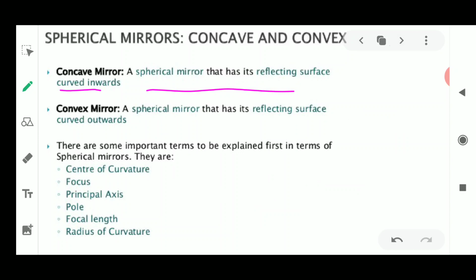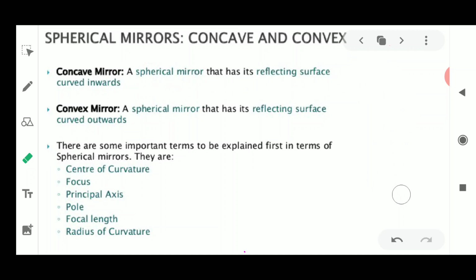Next will be the convex mirror, the spherical mirror which has a reflecting surface curved outside. So once the reflecting surface is curved inwards, this is known as the concave mirror, and if the reflecting surface is curved outside, this is known as the convex mirror. Now this concave and convex mirror will become very easy for you all to understand with the help of the diagram of a spoon.